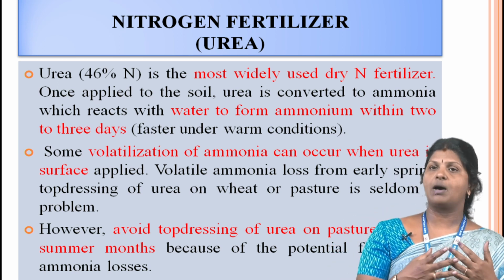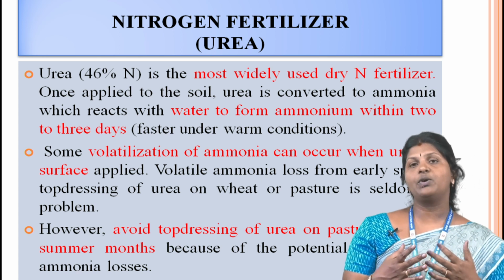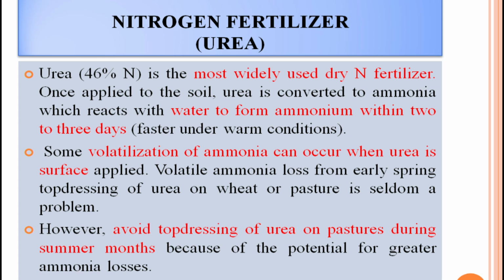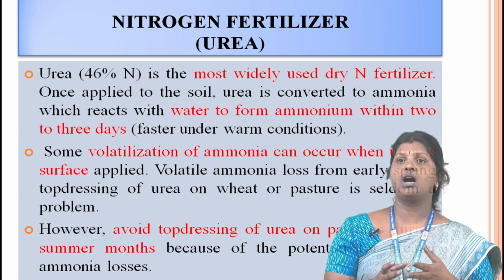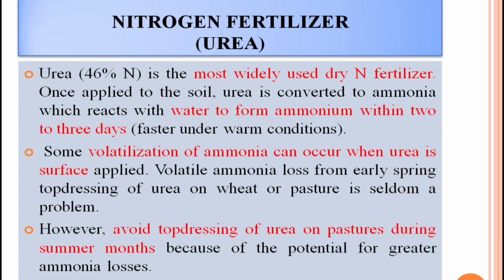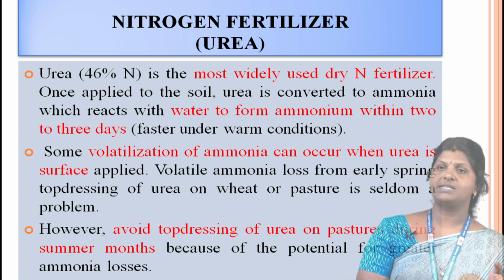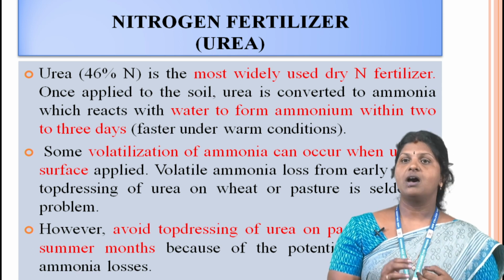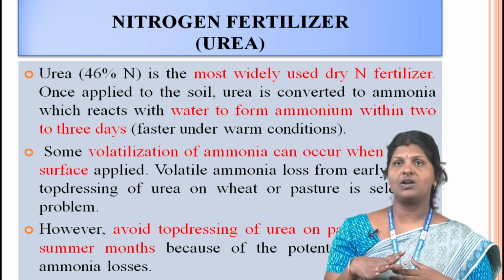Some volatilization of ammonia can occur when urea is surface applied. Volatile ammonia losses from early spring top dressing of urea on barley or pasture is seldom a problem. However, avoid top dressing of urea on pastures during summer months because of the potential for greater ammonia losses.